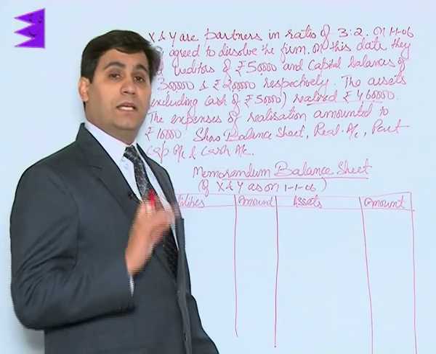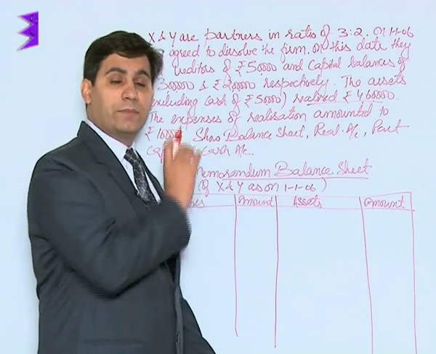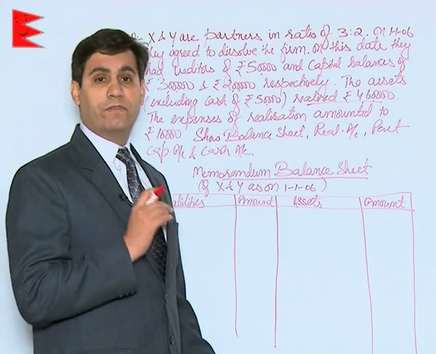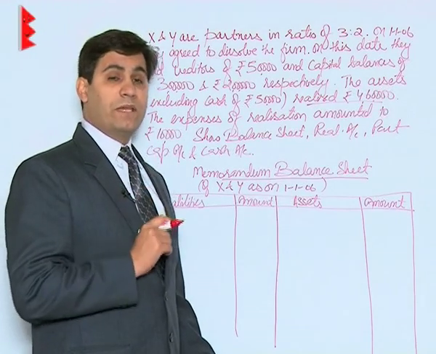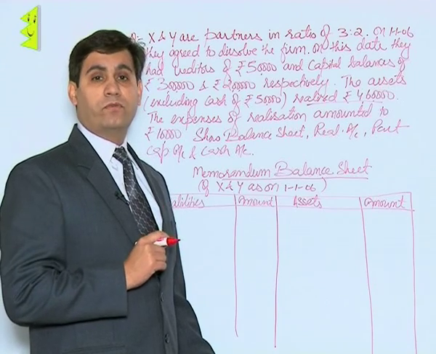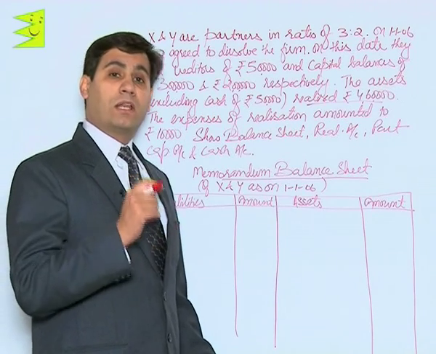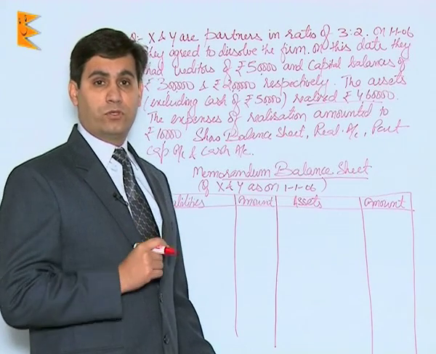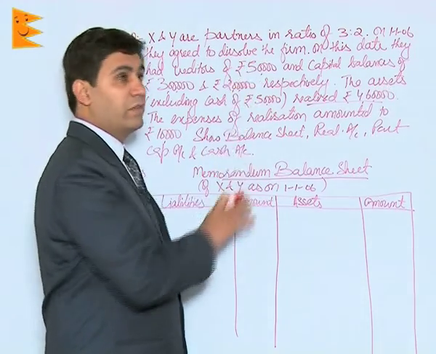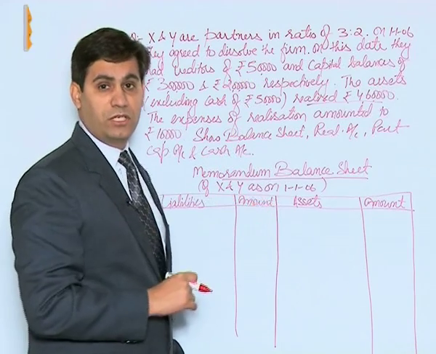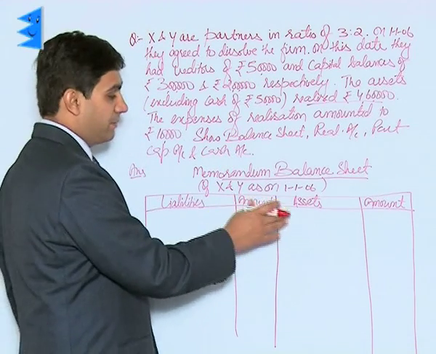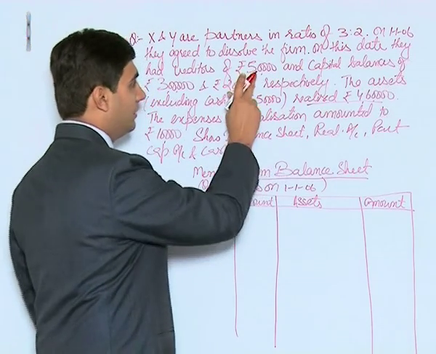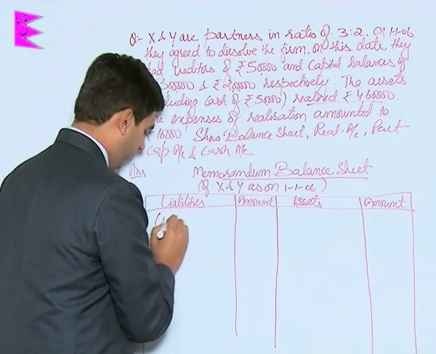Now students, remember it is very clearly visible that in this case the balance sheet as on date of dissolution is not given to you. Always make sure that whenever you are attempting a question for dissolution of firm, you are required to have the balance sheet as on the date of dissolution. So based on this information, we will prepare a memorandum balance sheet for the firm, that is liabilities, amount, assets and amount. Going by the information that is given, creditors were rupees 50,000.